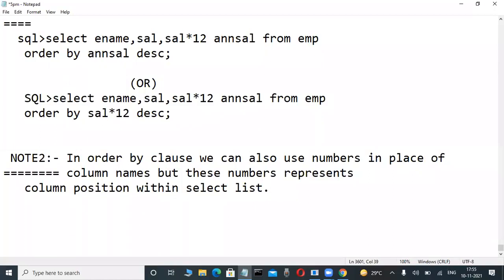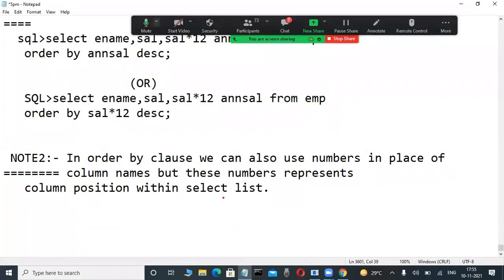Select list means after the select keyword, whatever columns are there, write that. Select list, underline it. Everyone underline it. This is important.